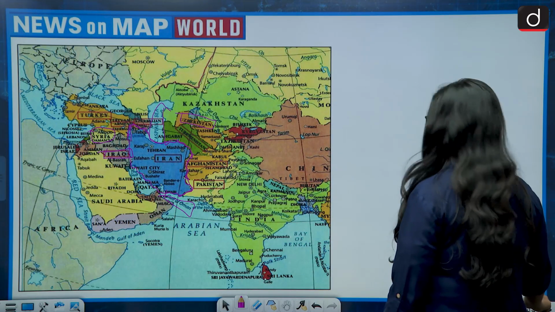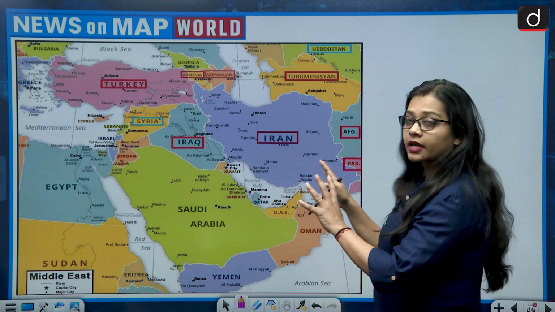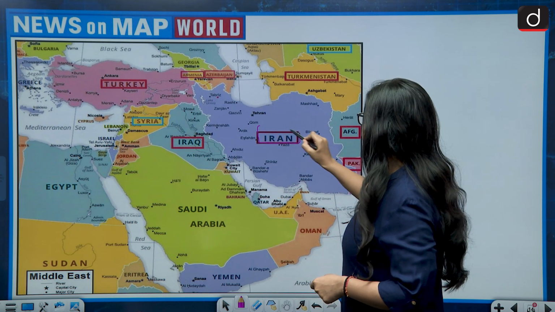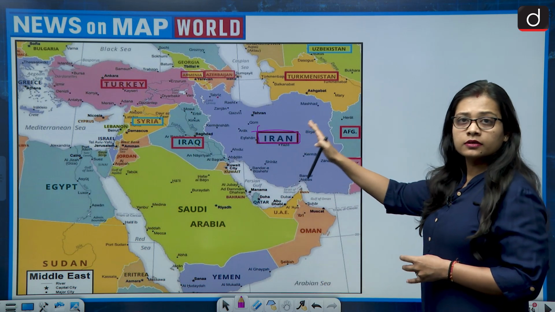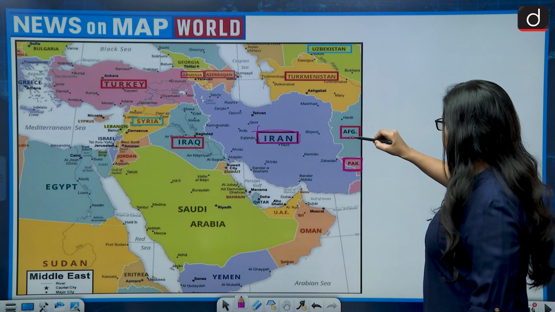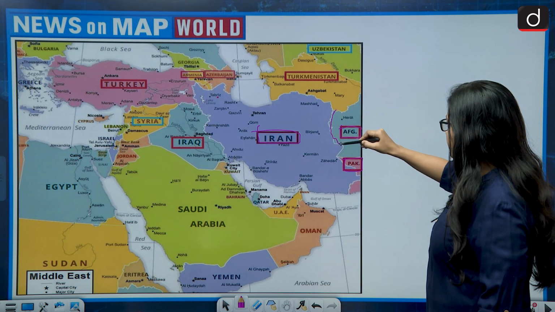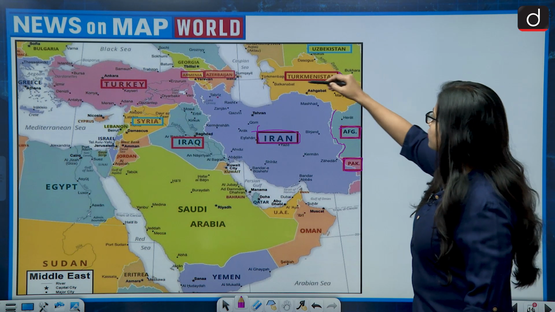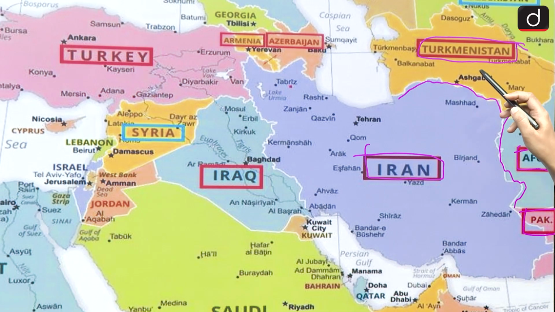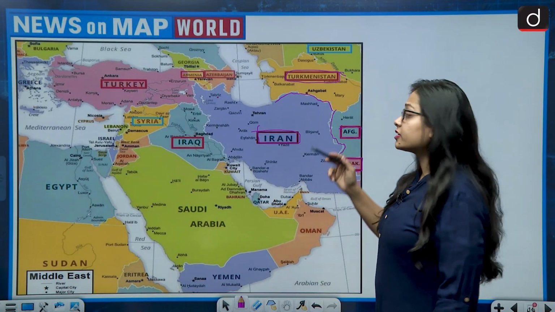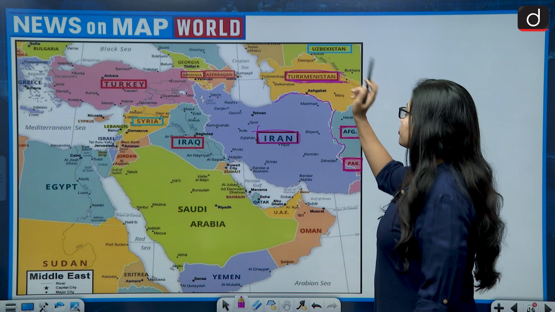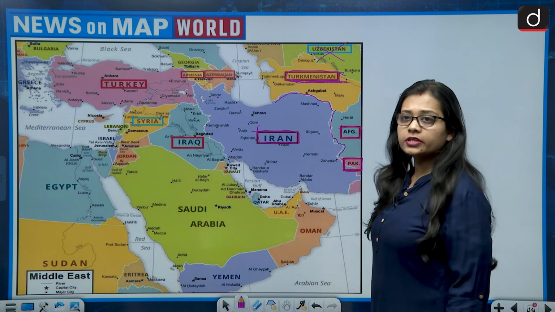I'll just show you one more map, and this is the more elaborate map. So this is Iran. If we talk about the eastern side, sharing border is Pakistan, then we have Afghanistan, then we have Turkmenistan. So as Iran is sharing border with Turkmenistan, Uzbekistan is in the northern side of Turkmenistan. So Uzbekistan does not share border with Iran.